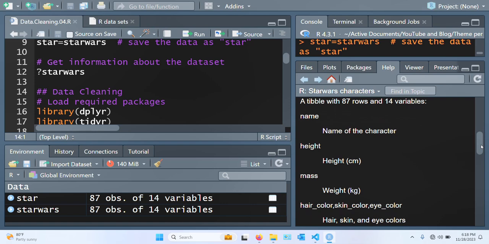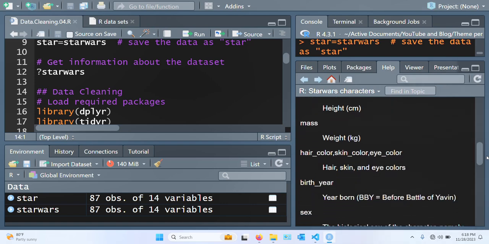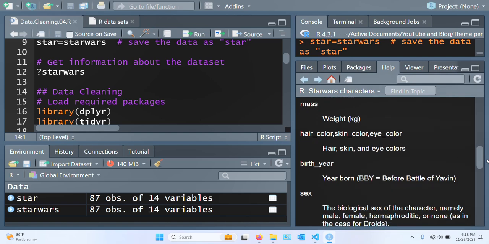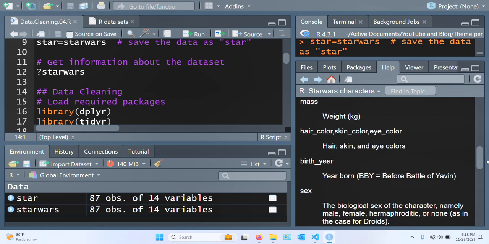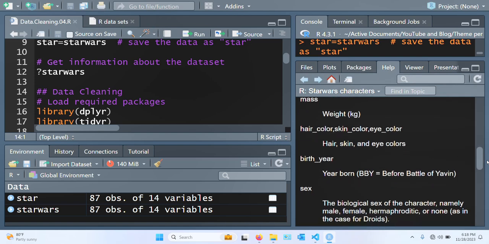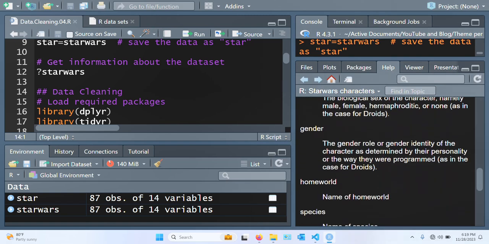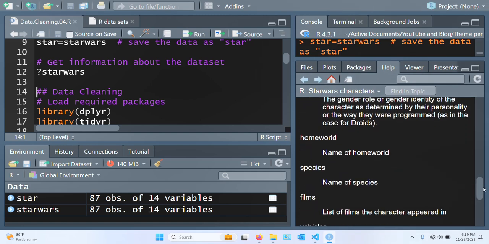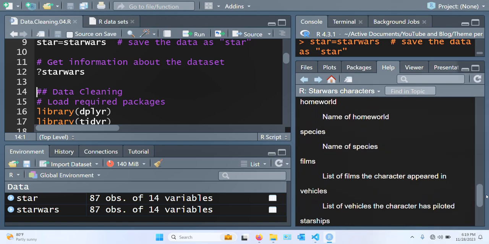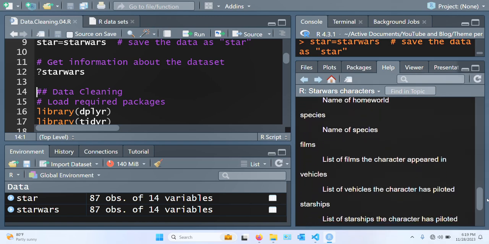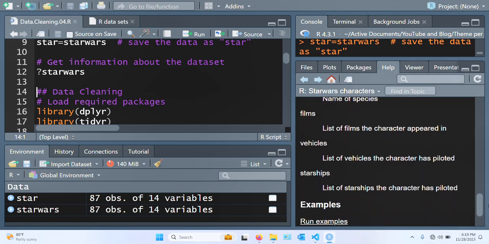Name of the character, height, weight in kilograms, hair color, skin color, eye color, the birth year, sex, gender, the gender role or gender identity of the character as determined by their personality, homeworld, species, films, vehicles, starships. Okay, let's return.